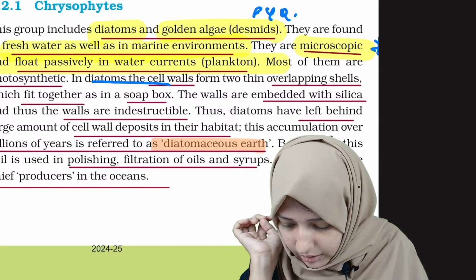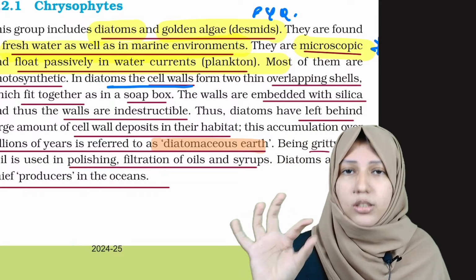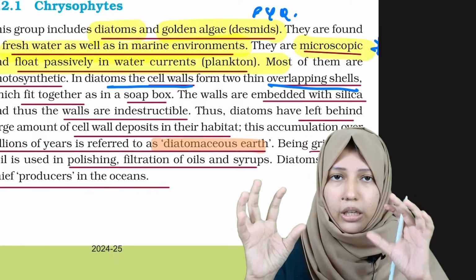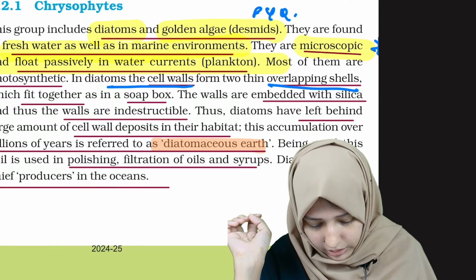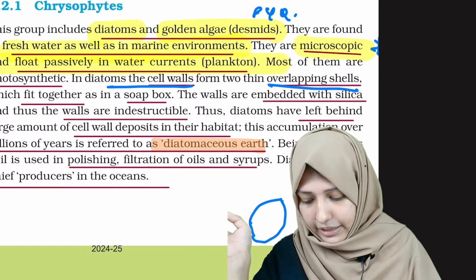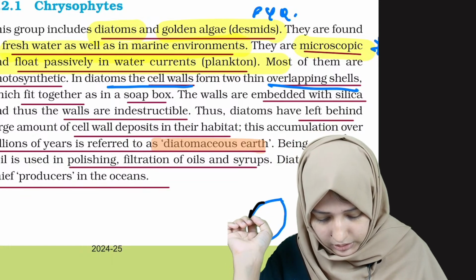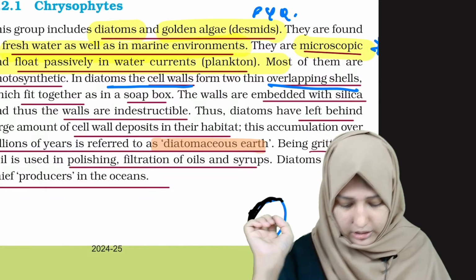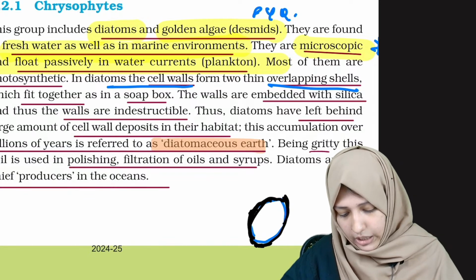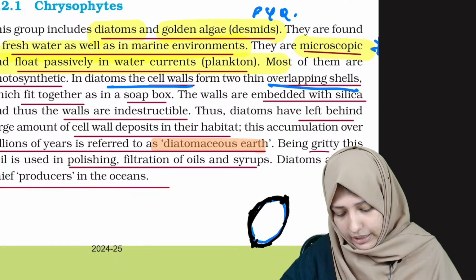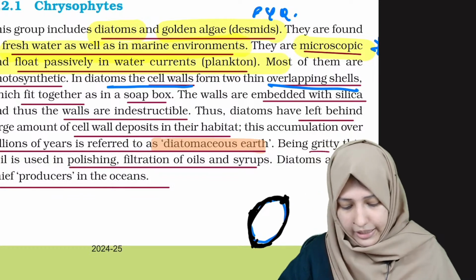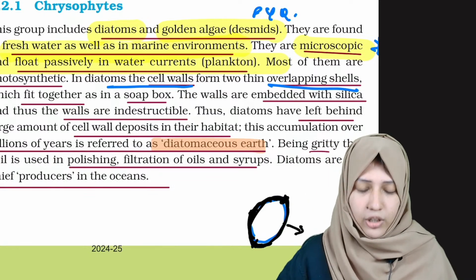Diatoms have a cell wall. This cell wall is made up of two thin overlapping shells, and they fit together to form a soap box. See, this is a diatom, and this diatom has a particular cell wall. These two cell walls fit together like a soap box, and this cell wall is made of silica.